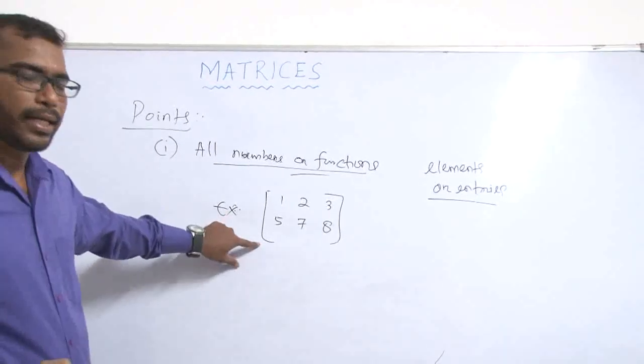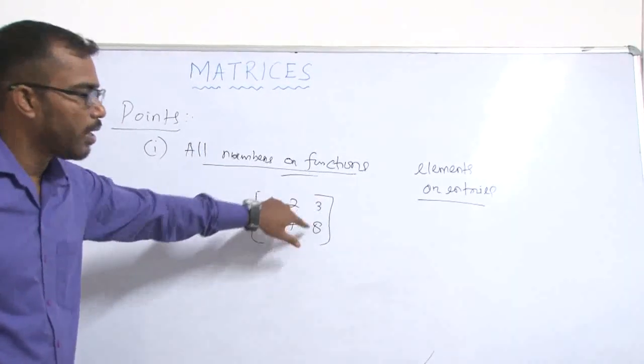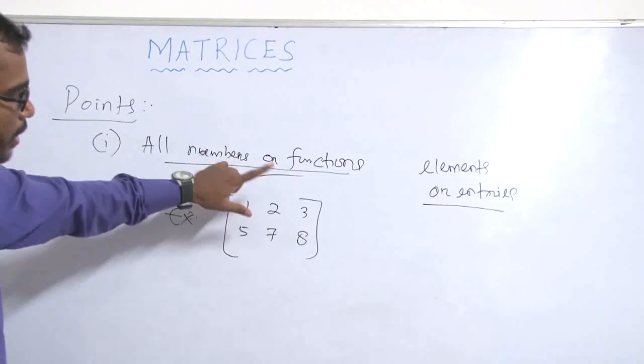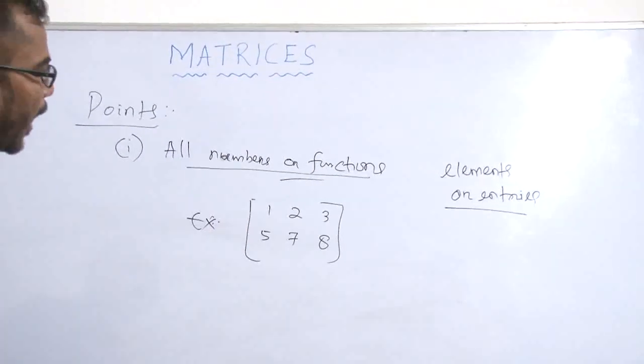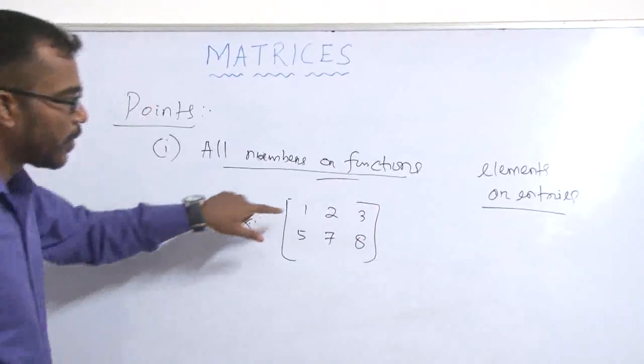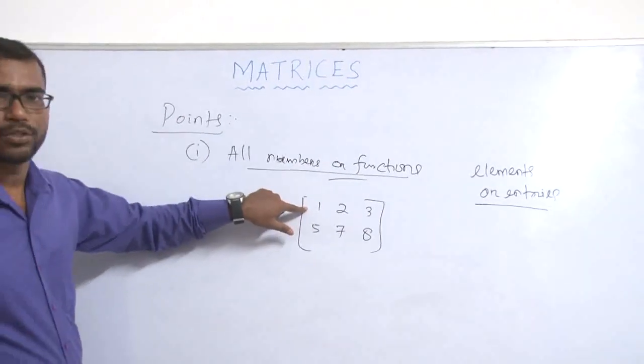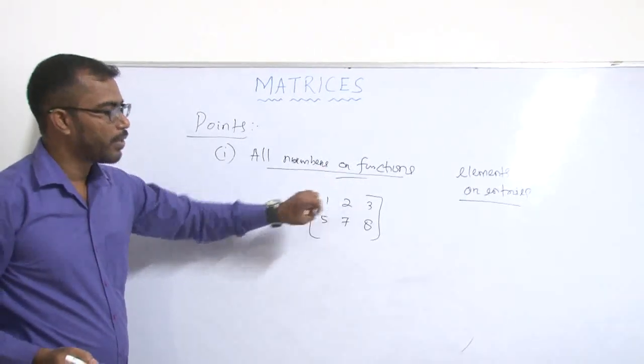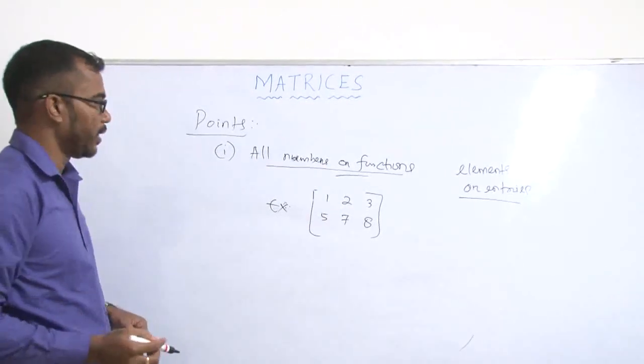It is a matrix, and all these numbers are elements or entries. So in this matrix there are 6 elements, or 6 entries.